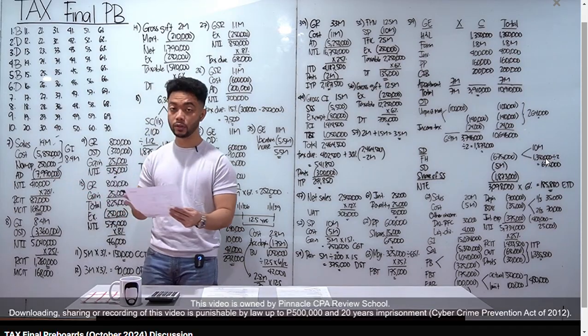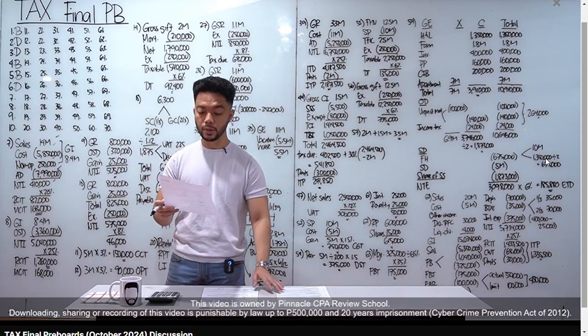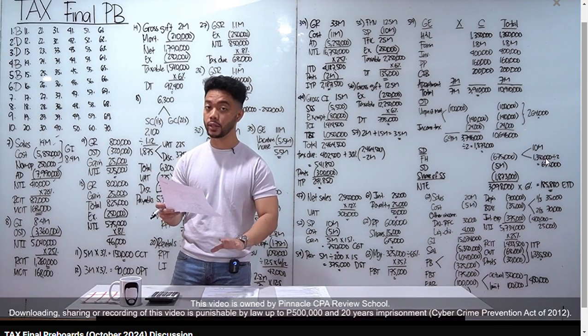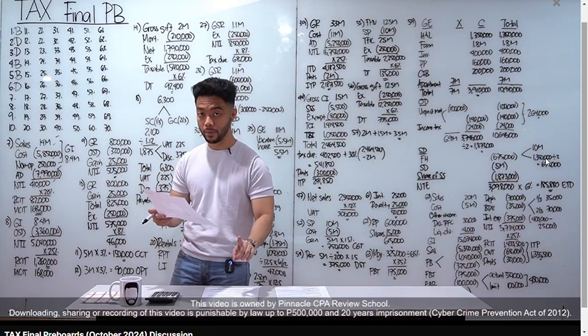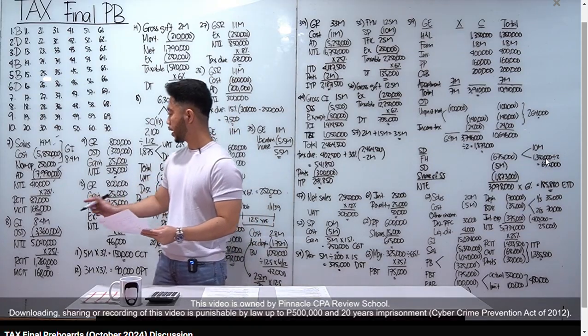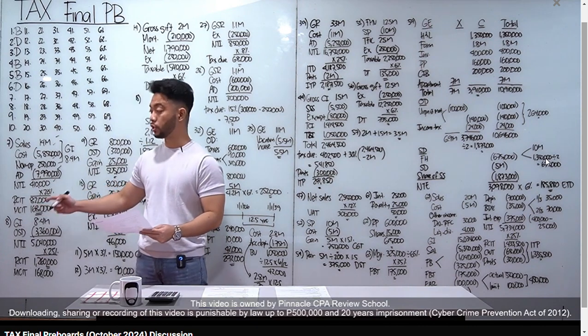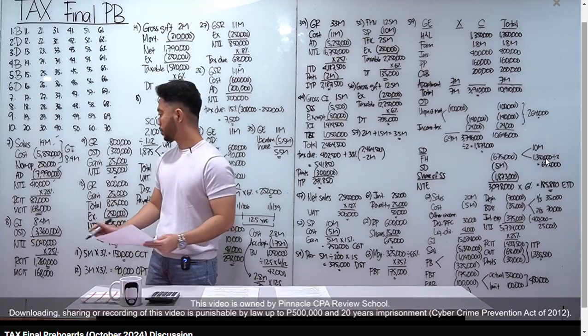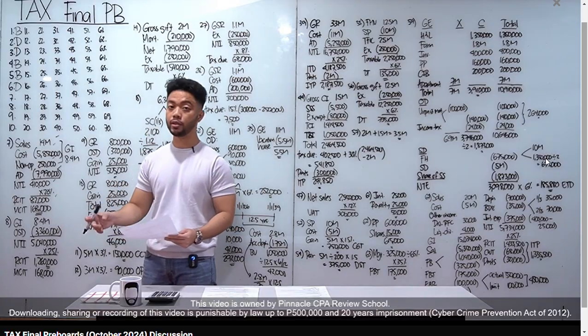Take note class, may given na total assets, 110 million. Meron land na 20. 110 minus 20 is 90 million yung assets excluding land. So, pasok ba yan sa MSME? Yes. Because 90 million yung assets excluding land, and then yung net taxable income natin is below 5 million. 410,000 lang siya. So, MSME yan. Times 20%, yung RSIT natin is 82,000.